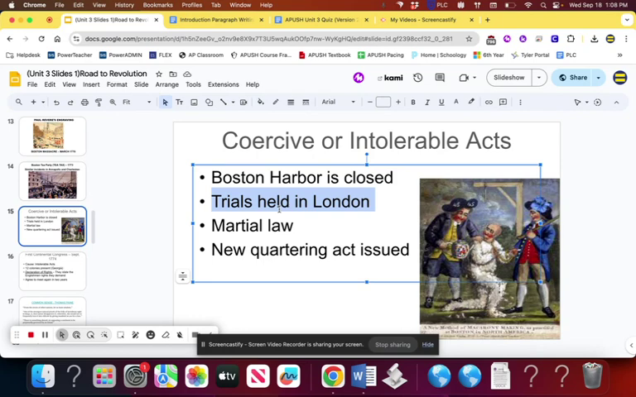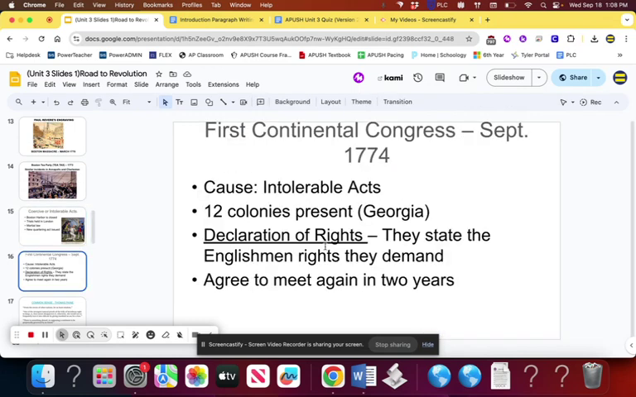That's really going to annoy us, but that's a political cause, right? Martial law is also a political cause. That is the British Army taking control of Boston and Massachusetts as a whole. These are all causes of the American Revolution. Again, we want to know the political and the economic causes, right?